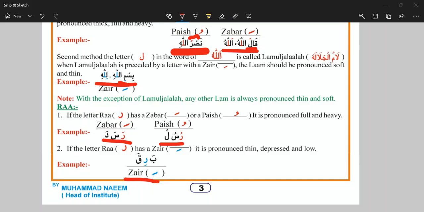Shibh-e-Mustaliah has three letters: Alif, Lam, Ra. So these letters have two subcategories. Alif has two categories that we discussed in the previous lesson, and Lam has two subcategories that we discussed today, and Ra has two categories as well that we discussed in this lesson.